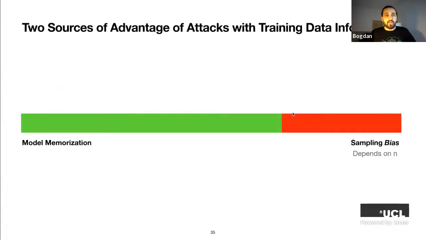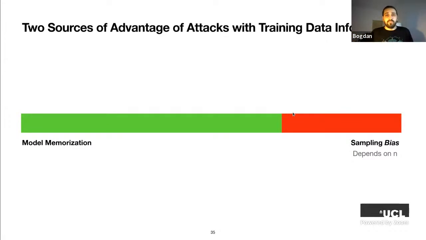So all in all, with this worst case setting, when the adversary has some access to training data information, we have 2 sources of advantage. First is model memorization, which is a good source of advantage. This is what we want to capture. And second, it's from sampling bias. And this source of advantage is really a bias because it does not correspond to anything that we want to measure. This does not correspond to model memorization. We don't want it. Good news is it depends on the dataset size, and it quickly vanishes as the dataset becomes big. Even when it's, I don't know, 10,000, it already is really insignificant, right?